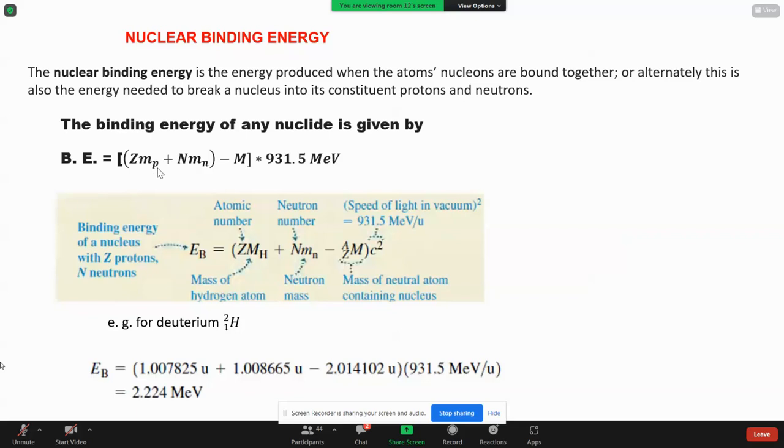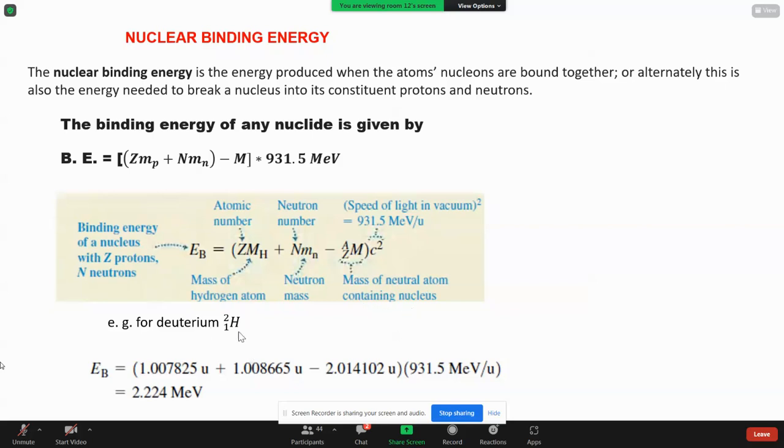Or if we take the mass of the hydrogen atom as a standard, binding energy is given by ZMH plus NMN minus capital M, which is given by the mass of the neutral atom containing that nucleus.